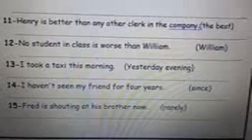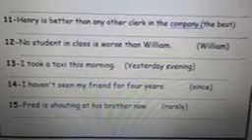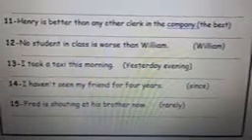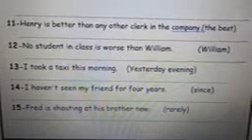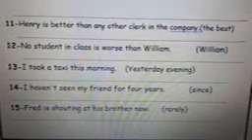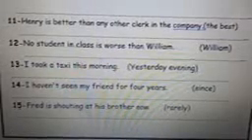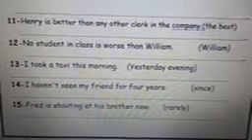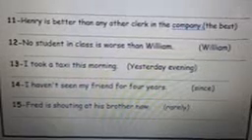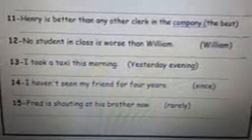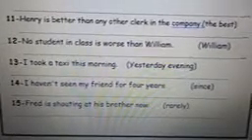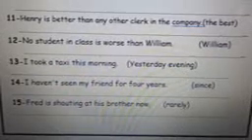Number 13. I took a taxi this morning. Use yesterday evening. Yesterday evening, the past continuous, and it's capital, so I write it at the beginning. Yesterday evening, I was taking a taxi. Number 14.